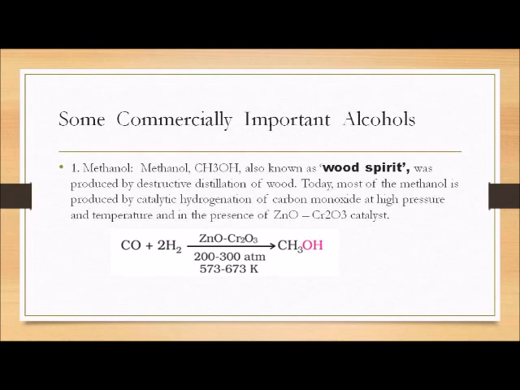Some important compounds of alcohol. Number 1, methanol. Methanol, CH3OH, is known as wood spirit. It is produced by the destructive distillation of wood. Today, most of the methanol is produced by the catalytic hydrogenation of carbon monoxide at high pressure and temperature in the presence of ZnO-Cr2O3 as a catalyst. This is a reaction which shows that methanol is prepared by this method.